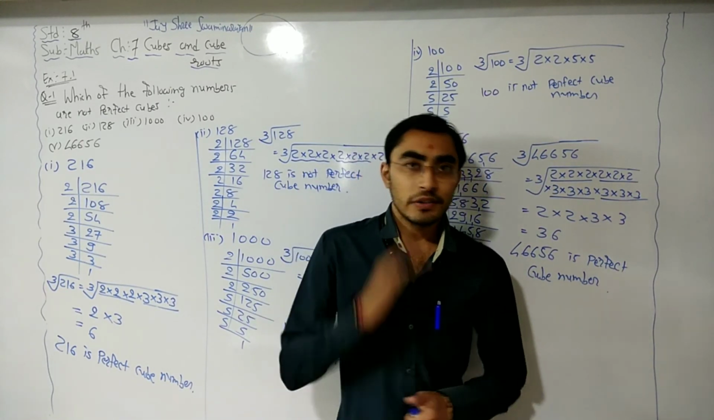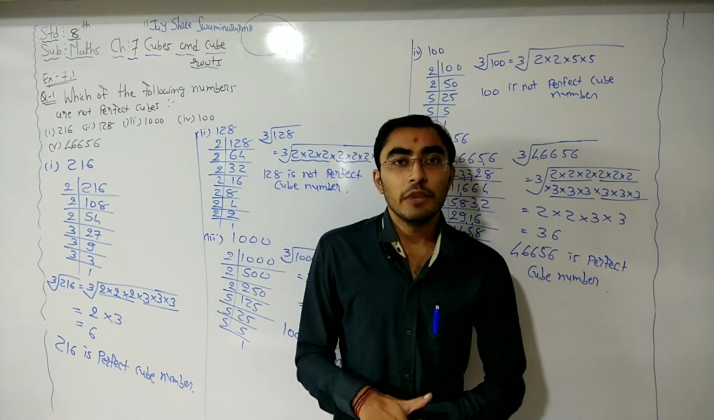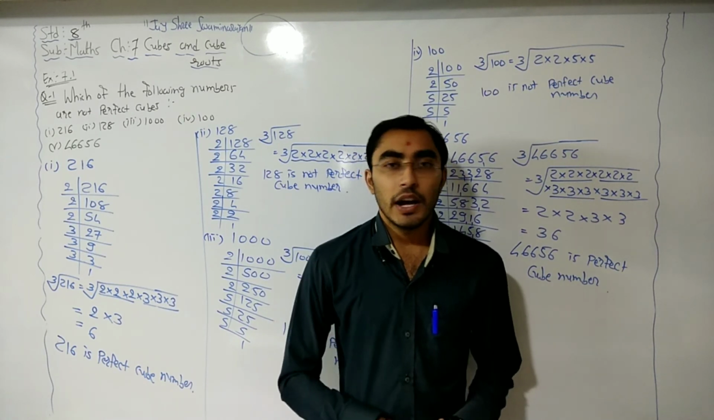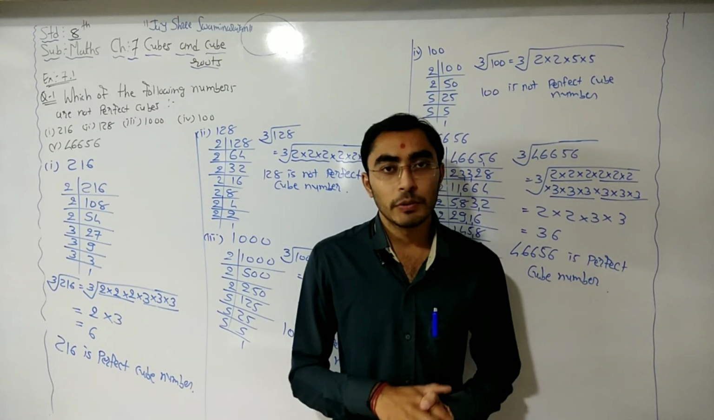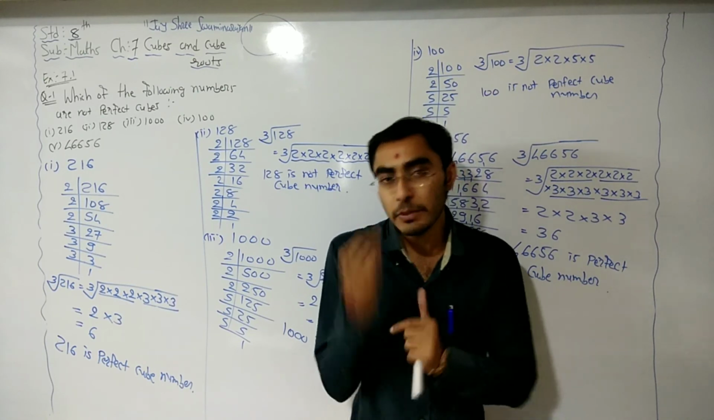What we need to do, just use the prime factorization method and make the pair of 3 numbers. If all the numbers are covered in the pair, okay, and any number is not remaining, then it is called perfect cube number. If any one number is remaining in the pair, that means